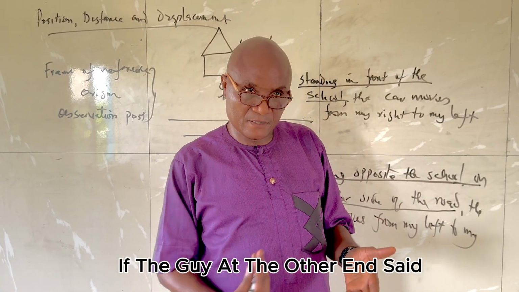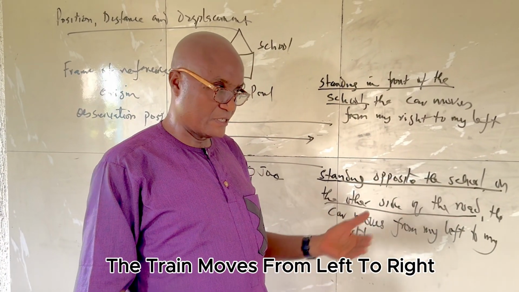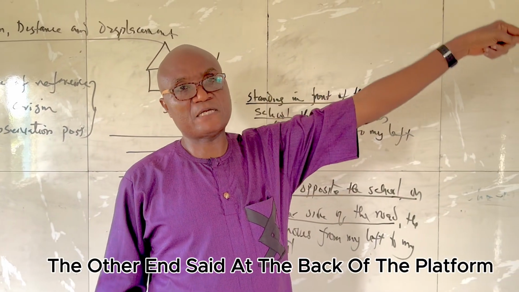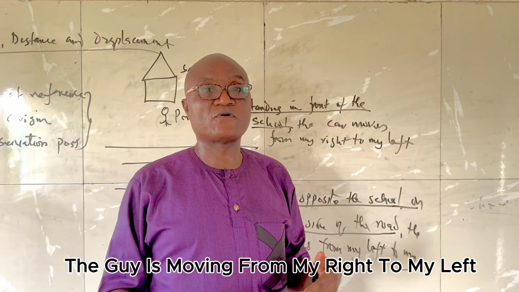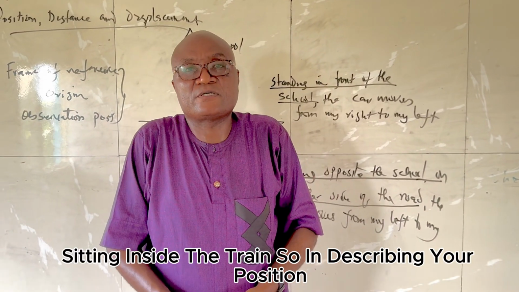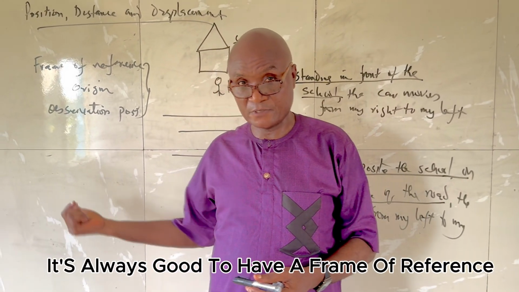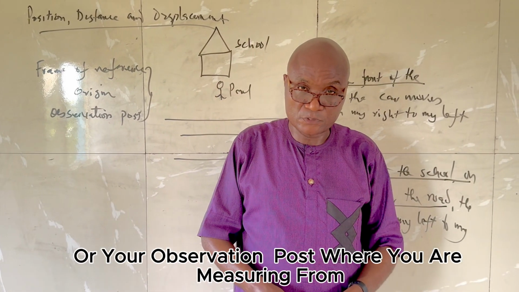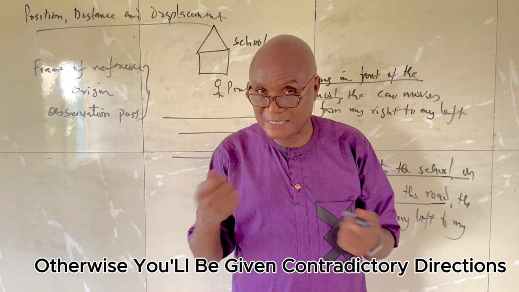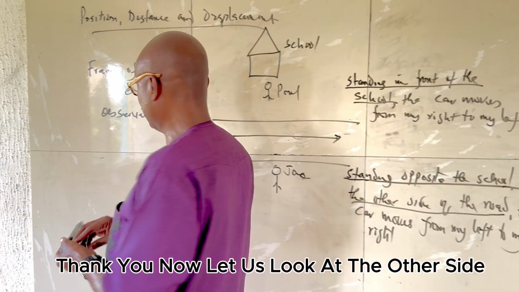If the guy at the other end said, at the front of the platform, the train moves from left to right, the other end said, at the back of the platform, the guy is moving from my right to my left, then the guy in the train says, sitting inside the train. So in describing your position, it is always good to have a frame of reference or your observation post where you are measuring from. Otherwise, you'll be given contradictory directions. Thank you. Now let us look at the other side.